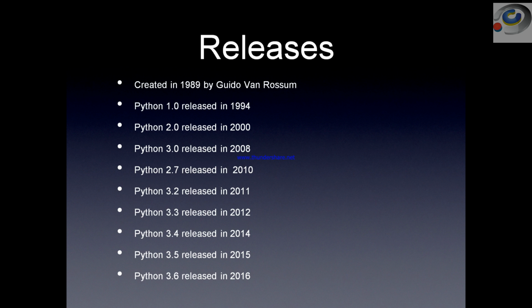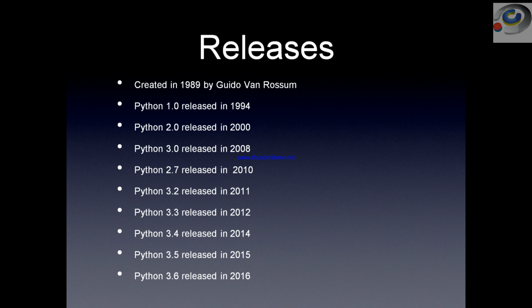Now let us see who has invented it. What are the different releases that we've got for Python? See, Python was initially created in the year 1989 by Guido van Rossum. So he has created it. Then Python started its version from 1.0, and later in the year 2000 we had the 2.0 version.